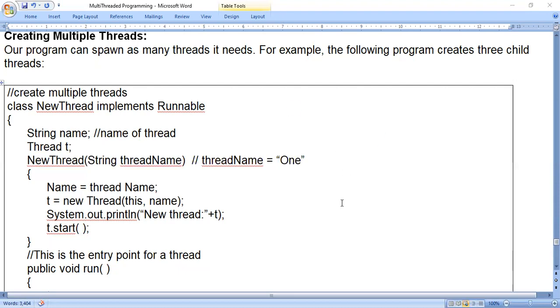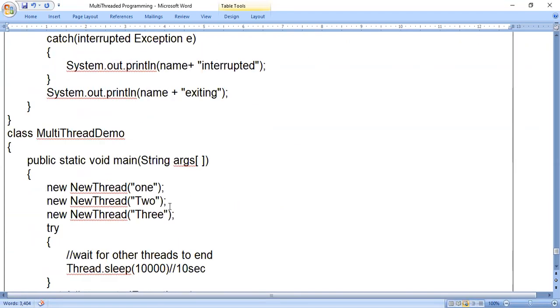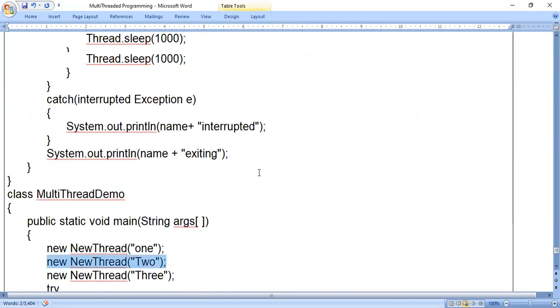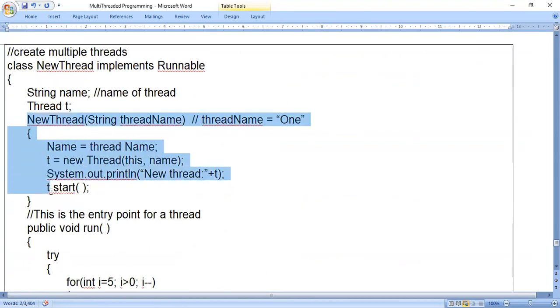Okay, next. When the next line in the main program is executed, new thread of 2, this constructor will be called again. This constructor starts working, so you should consider it as 2. But before the second thread is created, what happens?